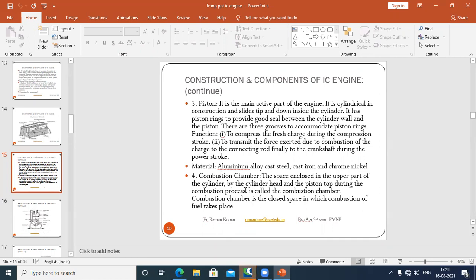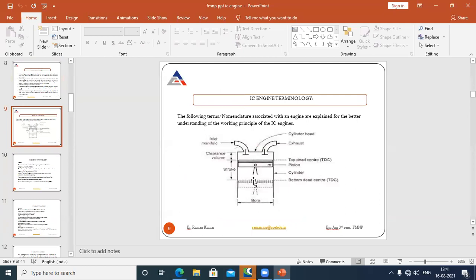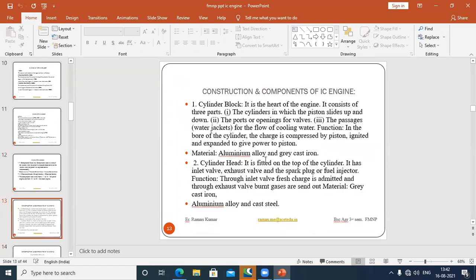Next we have the combustion chamber. What is the combustion chamber? The space inside the cylinder in which the combustion of the fuel takes place is known as the combustion chamber. Look at this figure. When the piston is at top dead center, the charge of air and fuel is compressed inside the cylinder. In a petrol engine, when it is compressed, the spark occurs and ignites the mixture present inside the clearance volume. This volume where it ignites is known as the combustion chamber.